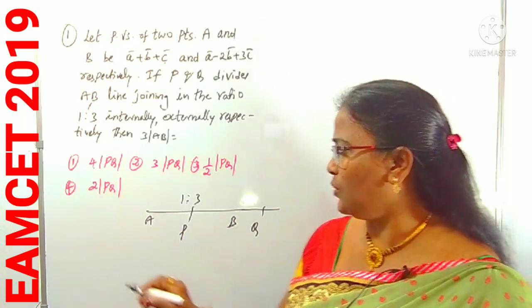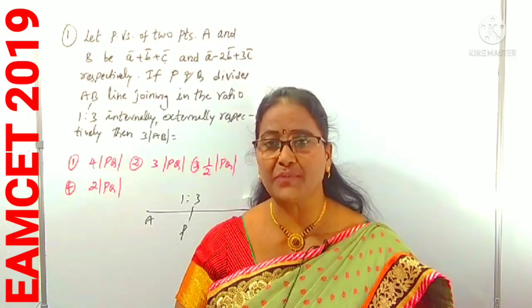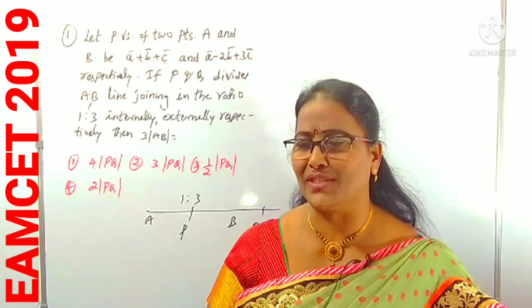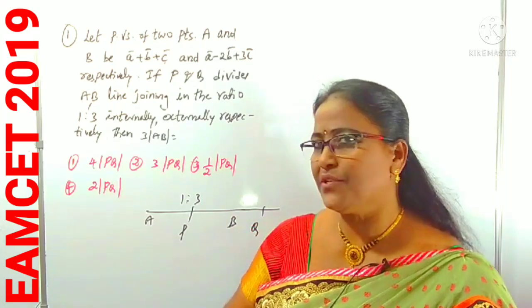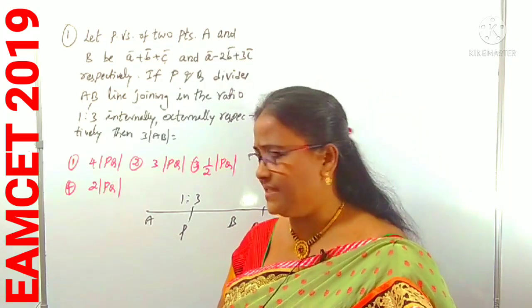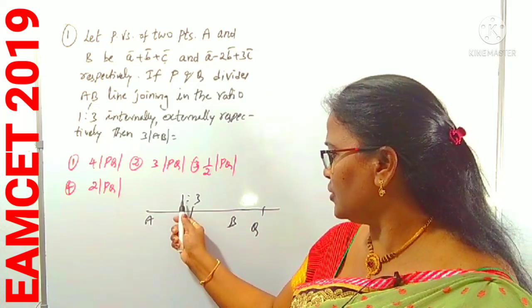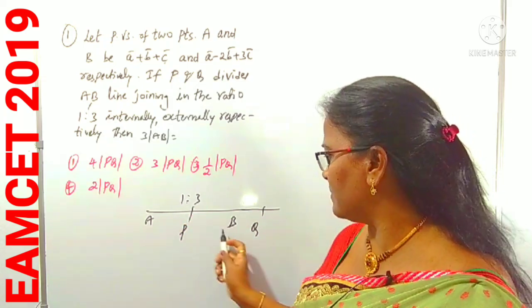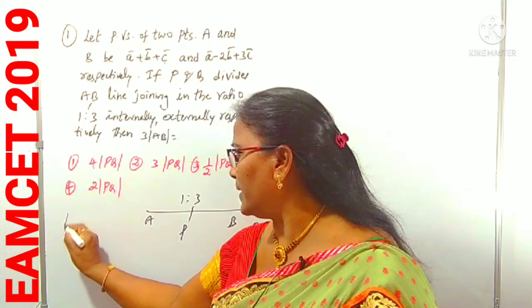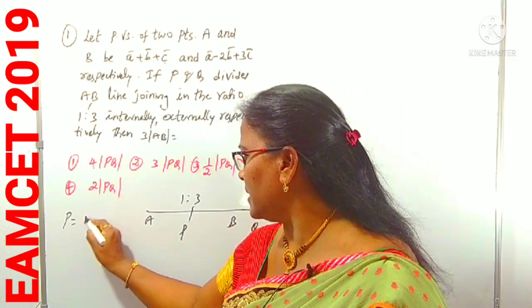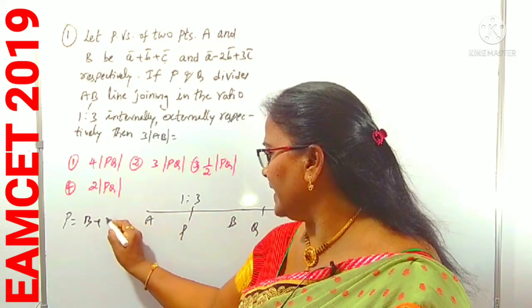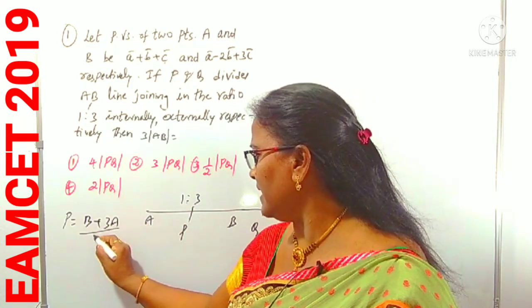The points P and Q. I already used these in 3-dimensional geometry as well as vectors. If you have not yet watched the previous videos, please watch them. So how a point divides in the vectors case: a point P divides in the ratio 1:3. Suppose this is A and this is B. Internally we can take point P as 1 into B plus 3 into A, by 1 plus 3, that is 4.